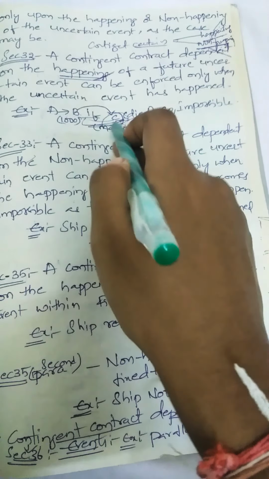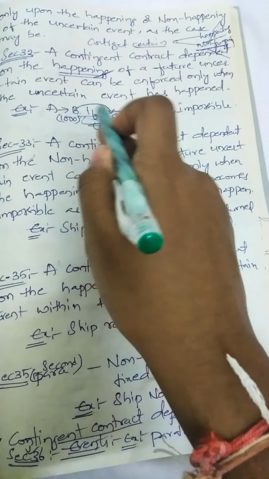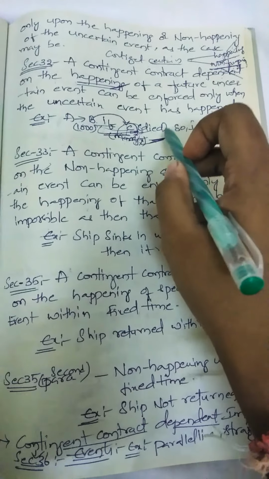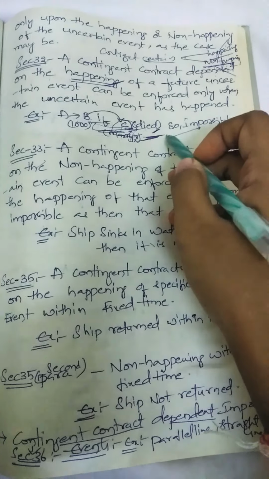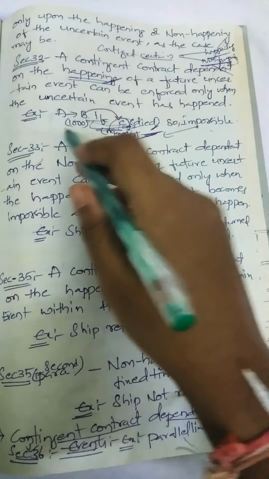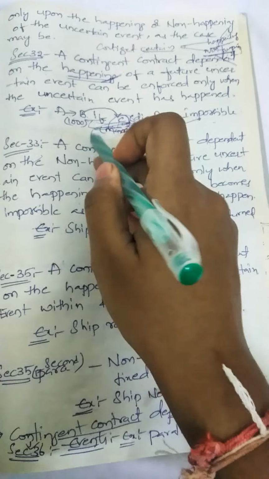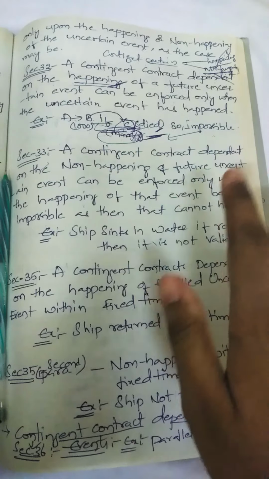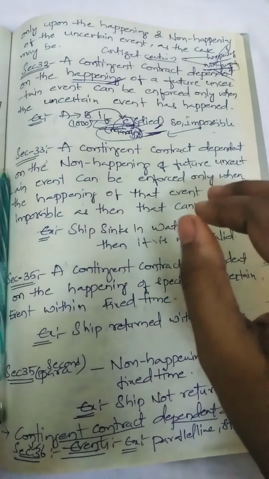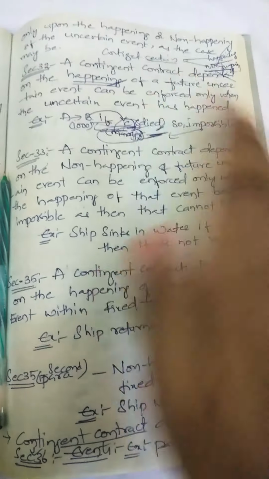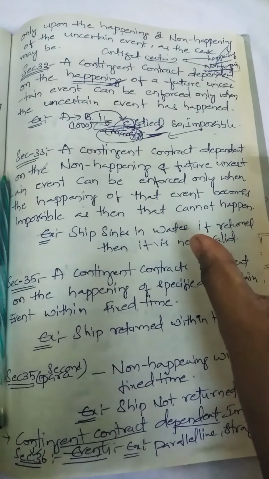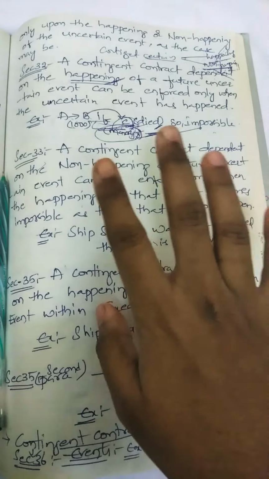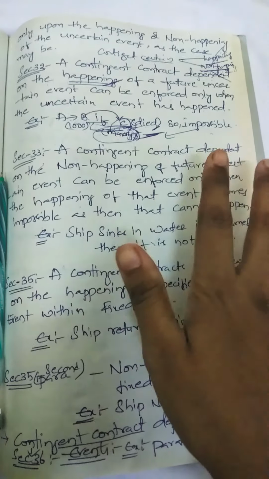So what is the performance here? B has to marry C. This is a performance that should happen, but that has not happened here because this person has died. Hence this contract will not be valid and is impossible. Even though this is a contingent contract, the purpose for which they entered was not fulfilled, so it becomes an impossible happening.